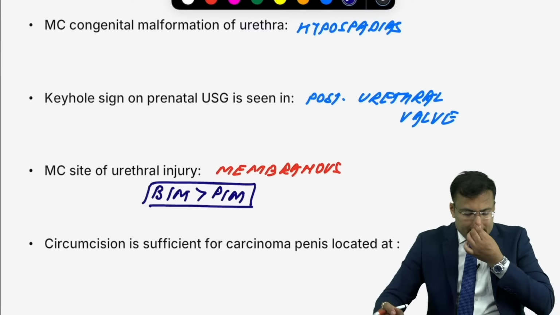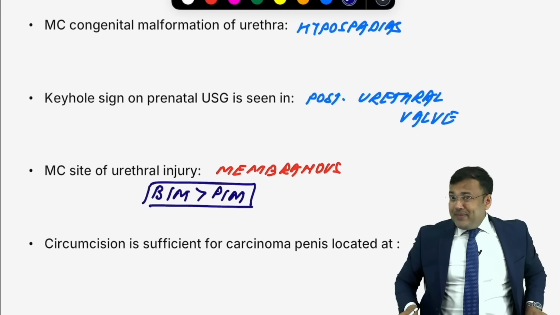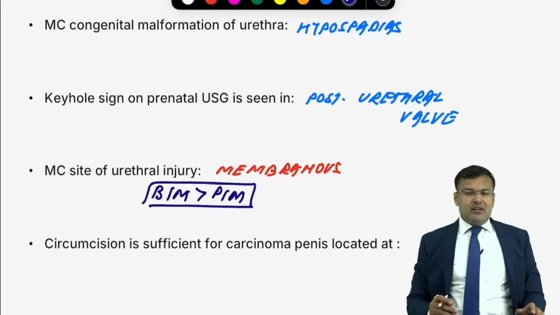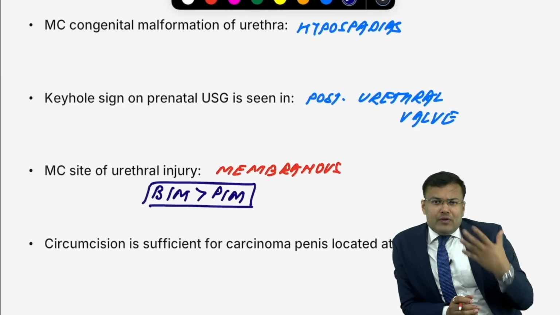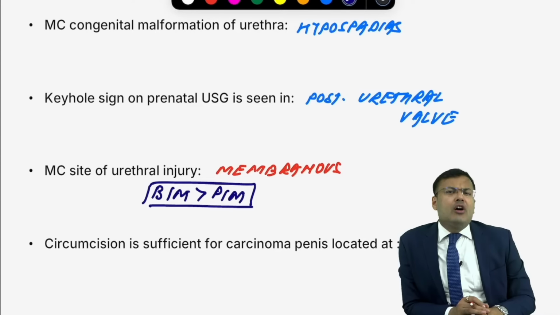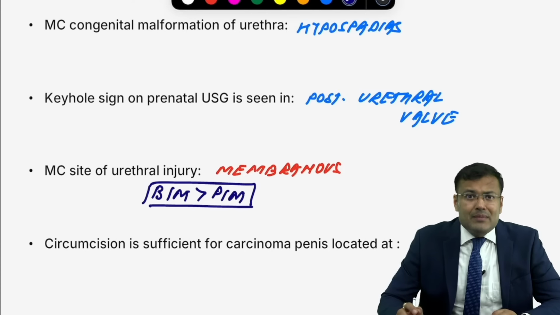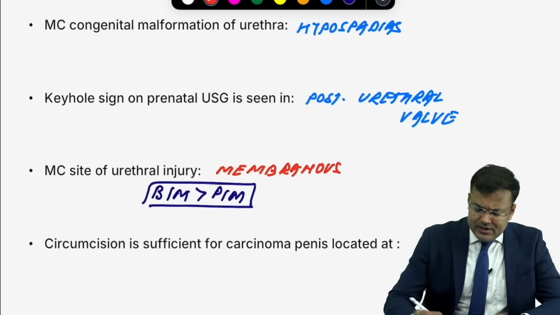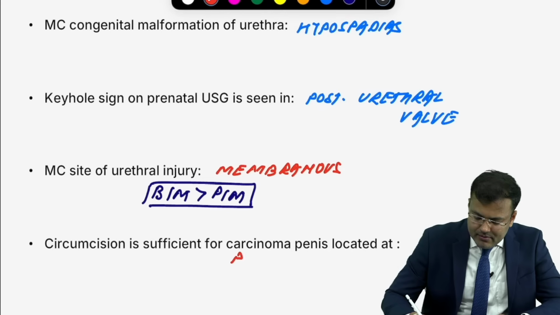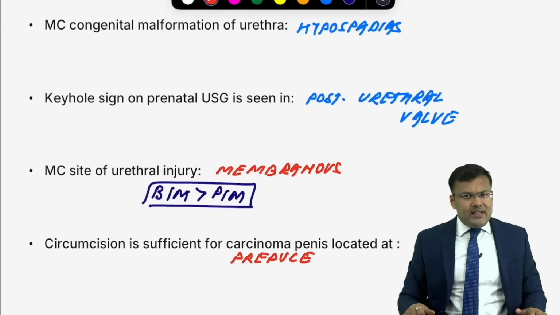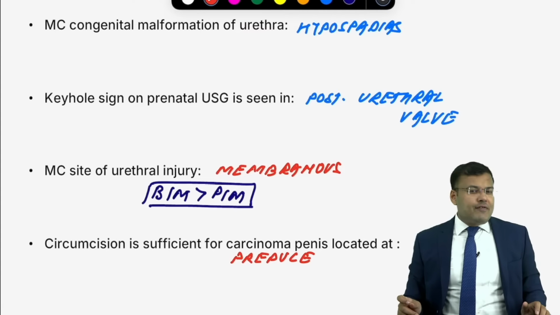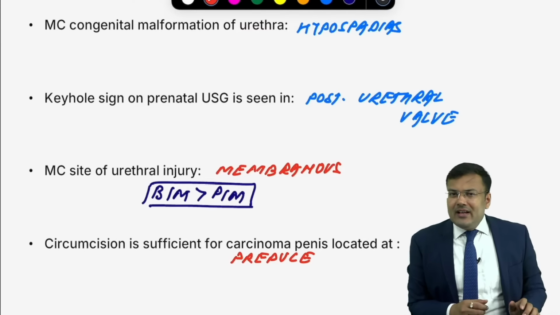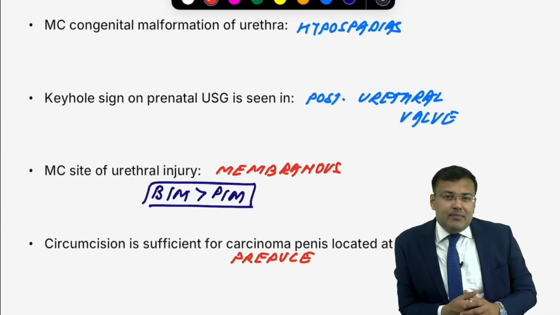Easy. Next, if a patient is having carcinoma penis and circumcision is sufficient, usually what we do, there is squamous cell carcinoma, take 2 cm of margin. So for which malignancy circumcision is sufficient? Obviously, if malignancy is located at prepuce. What is the big problem in carcinoma penis? There is involvement of bilateral inguinal lymph nodes. That's why there is erosion of femoral artery or femoral vessels leading to bleeding. So the most common cause of death is bleeding followed by sepsis.